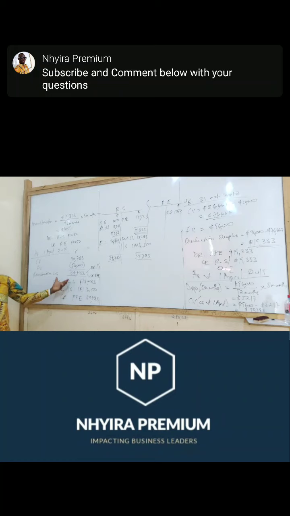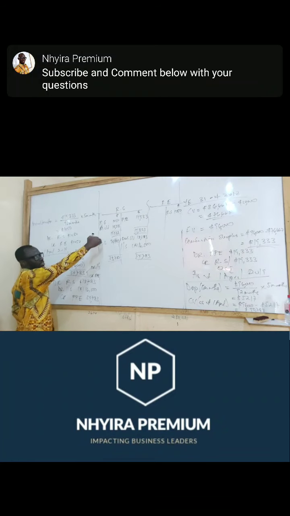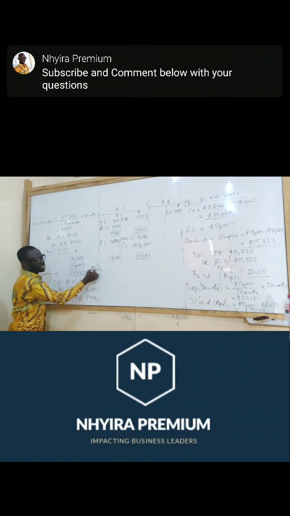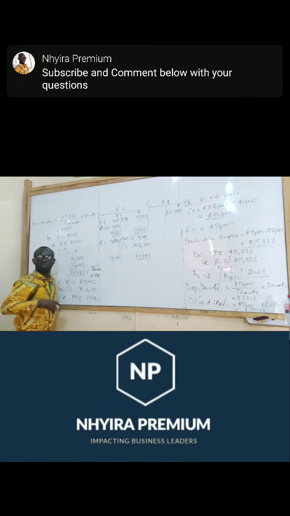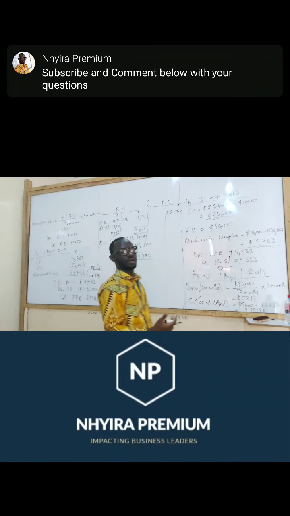So the same thing is what has been represented here. The treatment is that if the asset has some loss, you charge the loss against the revaluation surplus, like I illustrated here. You must write it off with the revaluation surplus. Now the excess will go into the income statement.